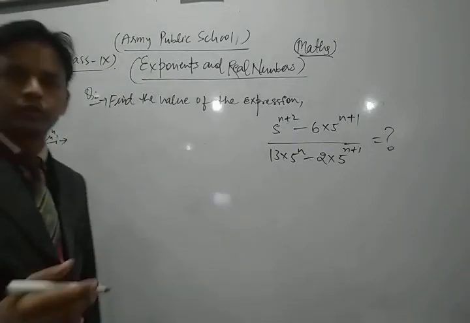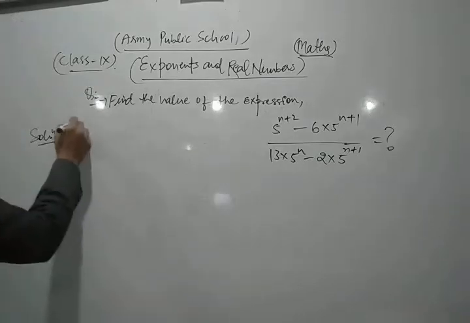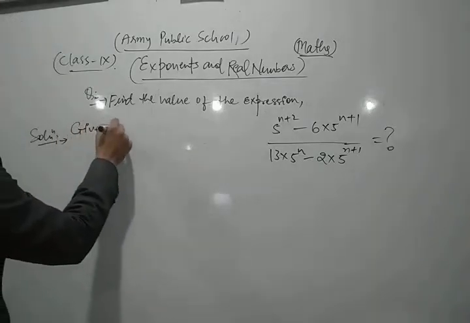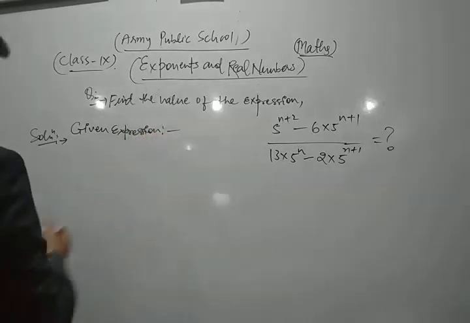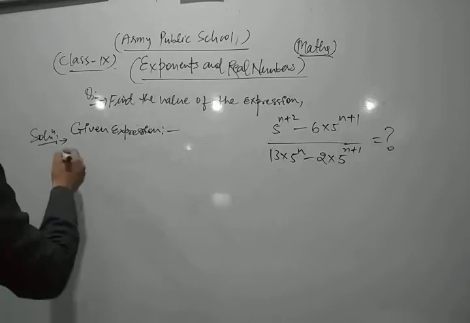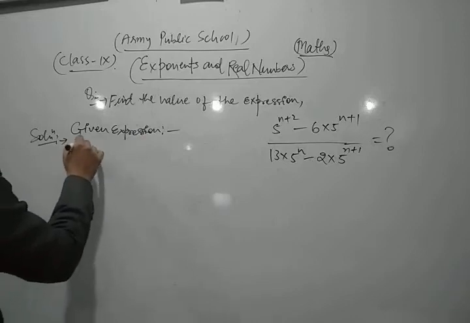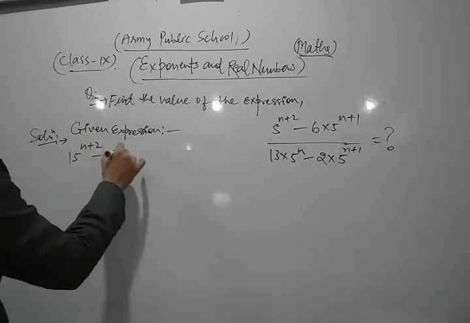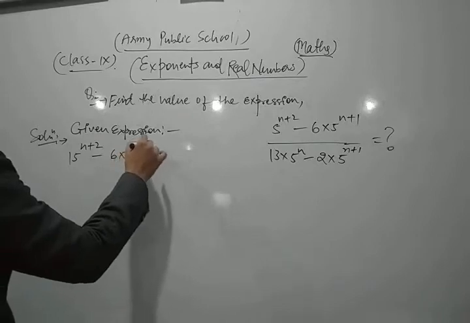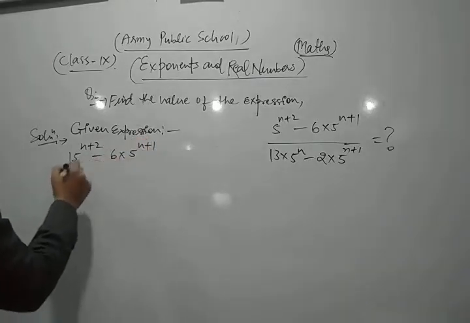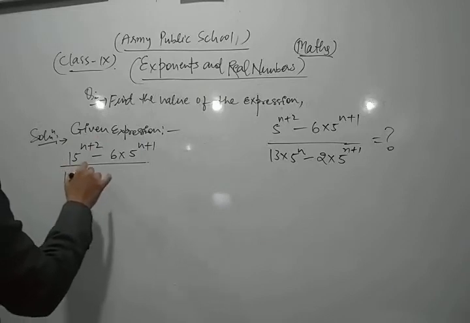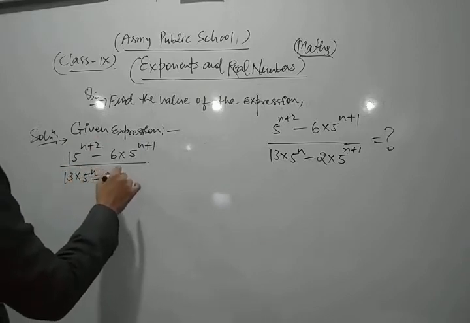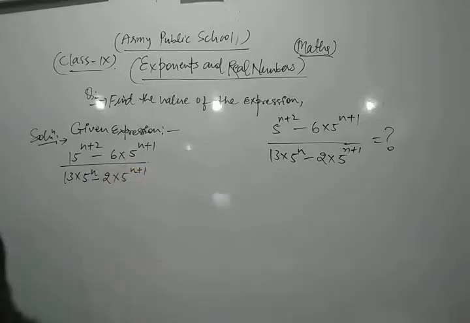First of all, we write the given expression: 5 to the power n plus 2 minus 6 into 5 to the power n plus 1, divided by 13 into 5 to the power n minus 2 into 5 to the power n plus 1.